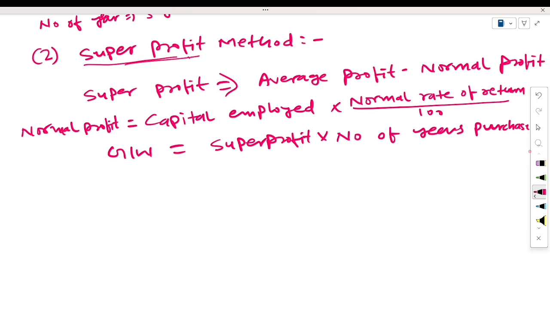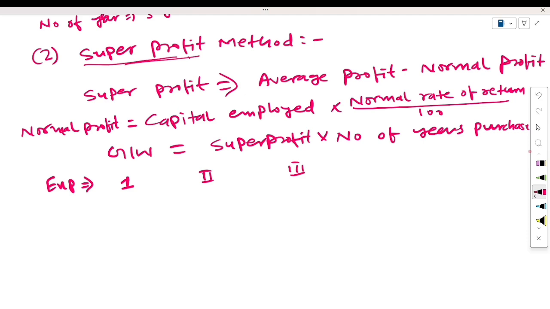We are taking one example here. With the help of this example, we will be able to calculate the value of goodwill through the super profit method. So see here, suppose first year, second year and third year.